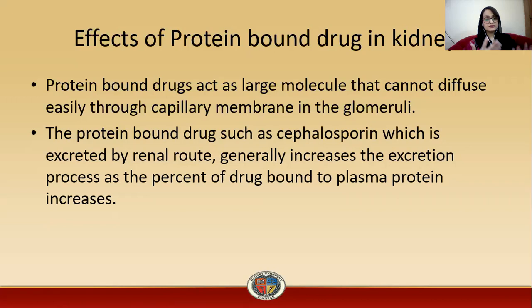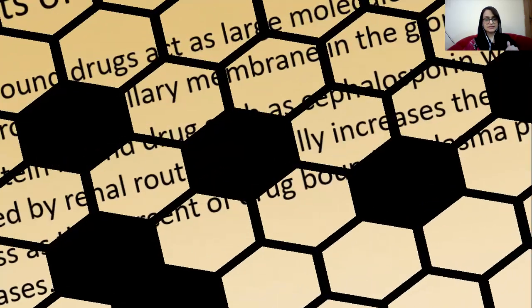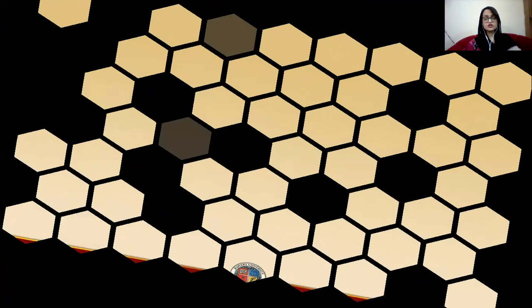If the drugs are bound to plasma protein, they are bigger molecules and cannot diffuse through the glomerular capillaries, so they get excreted through the bile, and in the end they are excreted out of the body by fecal material. That is why cephalosporins get excreted extensively even if they are bound to plasma proteins.